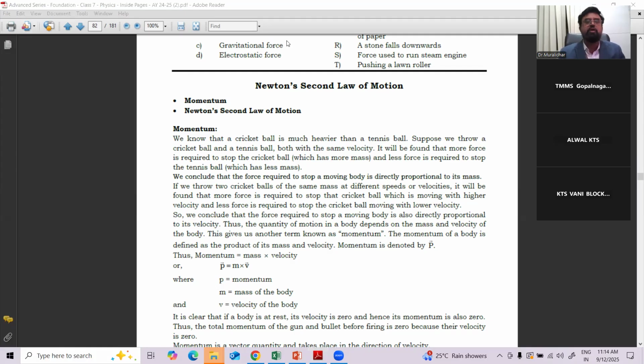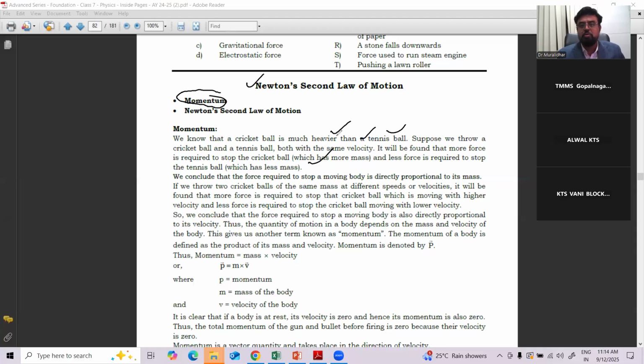Before going to Newton's second law, we have to discuss one important physical quantity called momentum. We know that a cricket ball is much heavier than a tennis ball, right? Suppose we throw a cricket ball and a tennis ball both with the same velocity. It will be found that more force is required to stop the cricket ball and less force is required to stop the tennis ball.